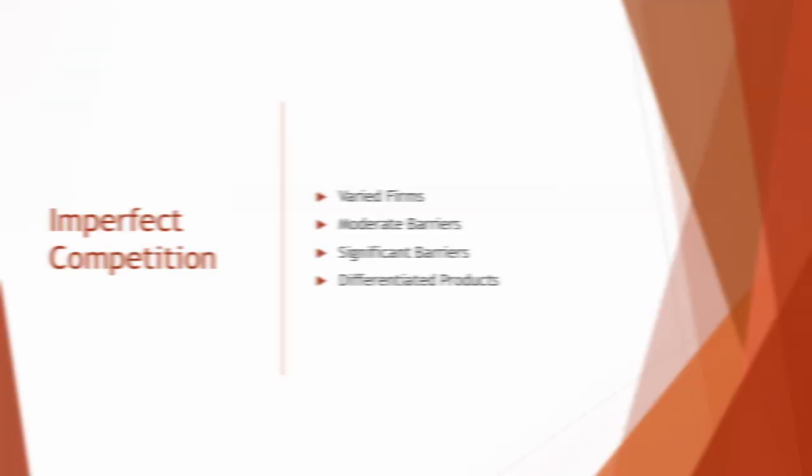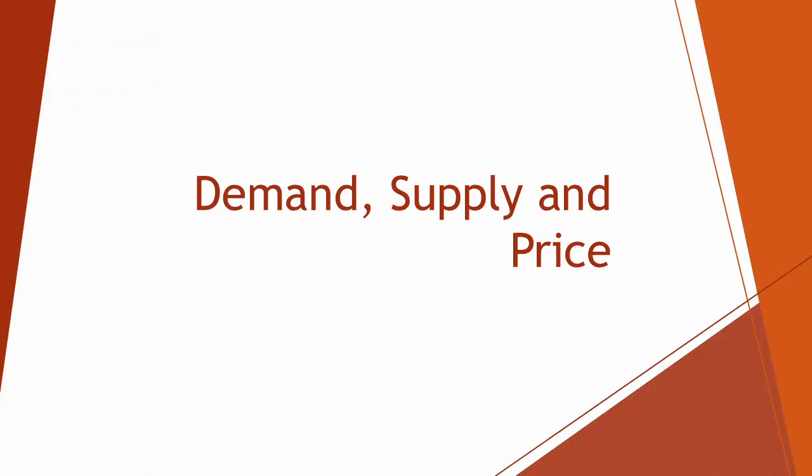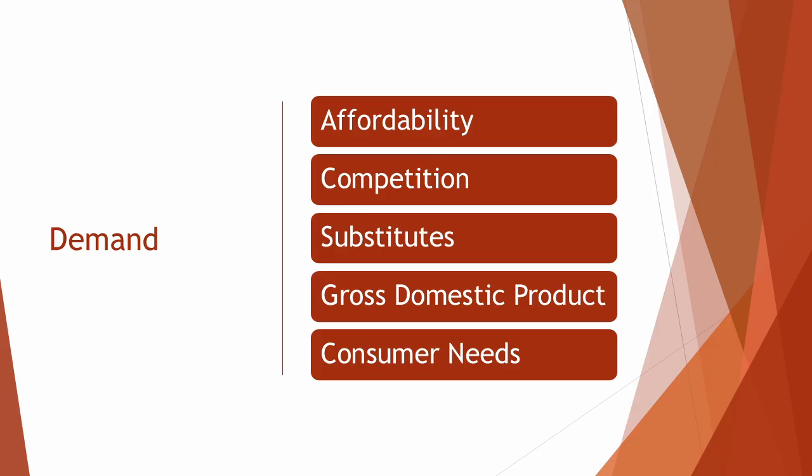or other attributes. Demand, supply, and price are the three main factors that affect the market, with each affecting the others. Demand is the quantity of a good or service that consumers are willing and able to purchase at a certain price level during a given period of time. There are many factors that influence demand, including affordability, competition, availability of substitutes, level of gross domestic product, and the needs and aspirations of consumers.